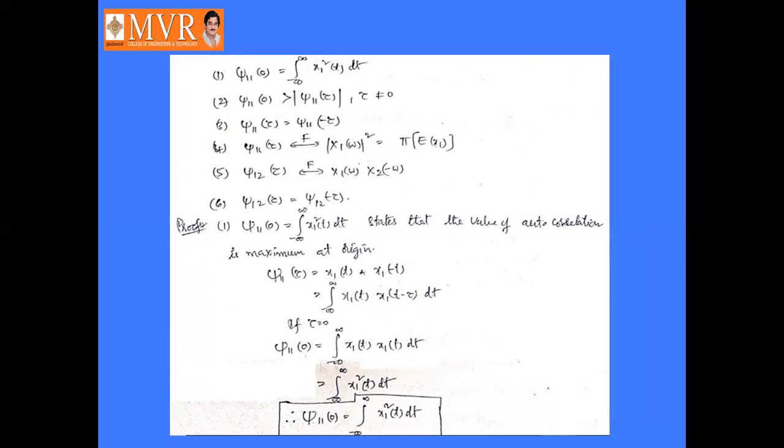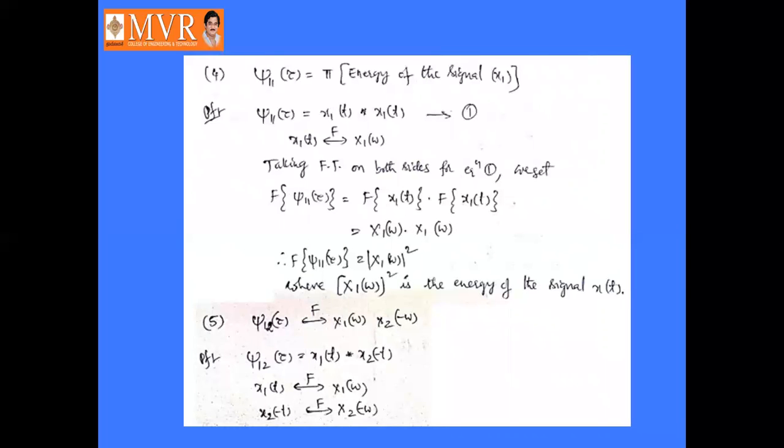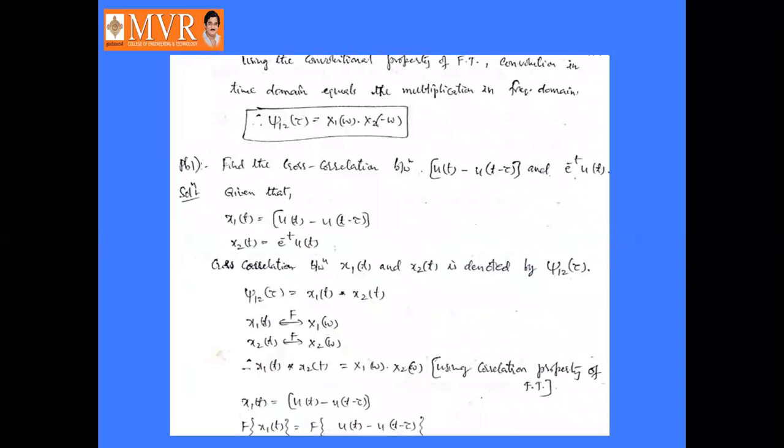Next, the Fourier transform of J12 of tau is nothing but the multiplication of X1 of omega into X2 of minus omega. Our last property: J12 of tau is equal to J21 of minus tau. Okay, so these are the proofs related to the above properties. These were already discussed in earlier classes.